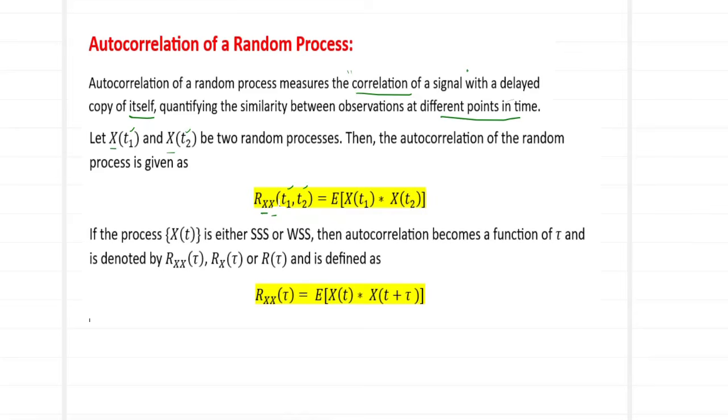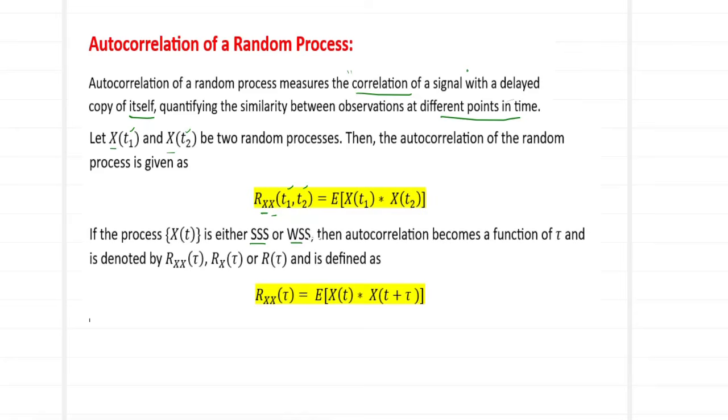It will be a function of time, t1 and t2. In case the random process is either a strict sense stationary process or a wide sense stationary process, as we have seen in our prior videos on random processes, a process is WSS if its mean is a constant and its autocorrelation is a function of tau.